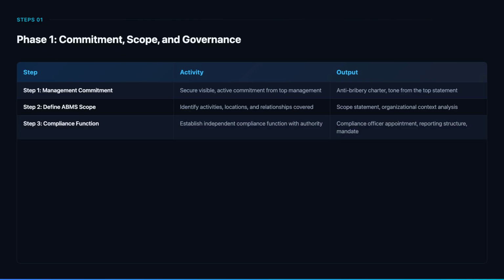Step 3 establishes the compliance function. ISO 37001 requires an independent compliance function with the authority, resources, and direct access to the governing body needed to operate effectively. The compliance officer must be competent, independent, and empowered to act. Steps 4 and 5 create the policy framework and conduct the bribery risk assessment that drives all subsequent controls.